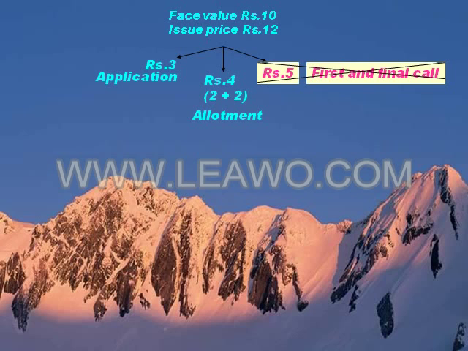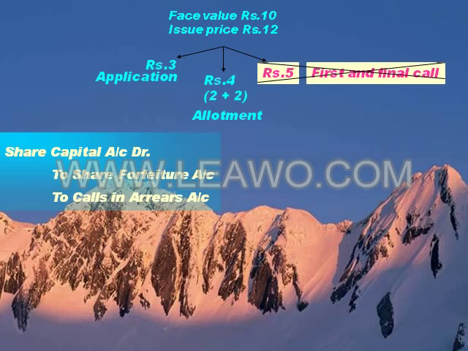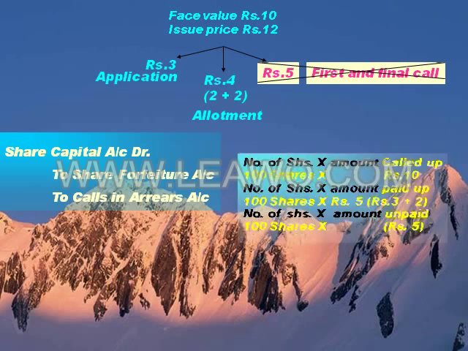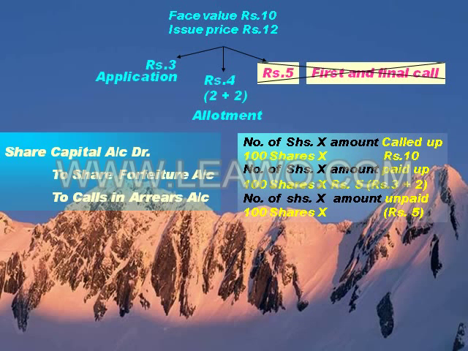Now let us consider a different situation. Had Mr. A paid allotment money and had his shares been forfeited for non-payment of first call money of rupees 5 per share, the following journal entry would have been passed. Share capital account debit, to share forfeiture, to calls in arrears. Share capital account will be debited with the called up amount, that is rupees 10. So share capital account debit rupees 10 per share.